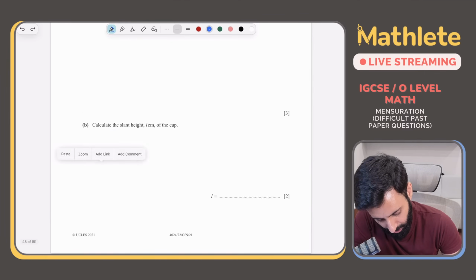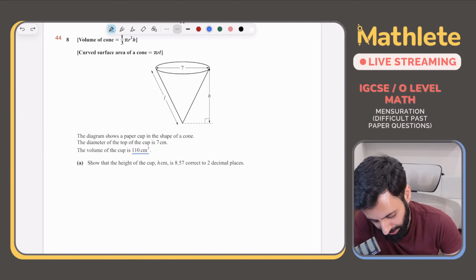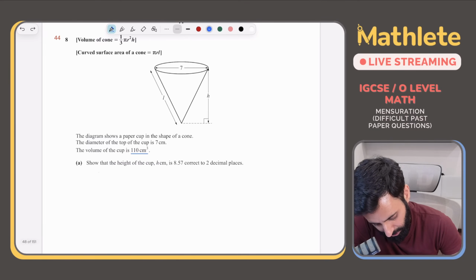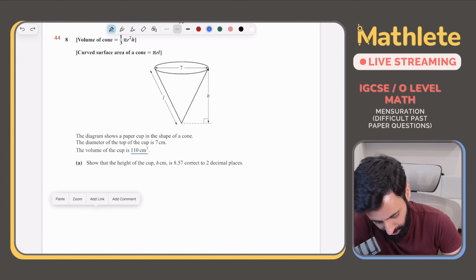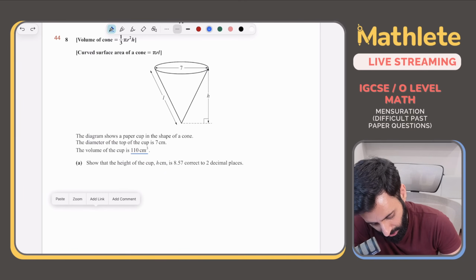Show that the height of the cup h is 8.57, correct to 2 decimal places. So what will you use? You will have to use the volume. Volume is equal to 1 upon 3 pi. What will be the radius? The radius will be 3.5 squared times the height, which is equal to 110. Okay. Let's make h the subject. h will be equal to 110 upon 3 divided by 3.5 squared times pi.